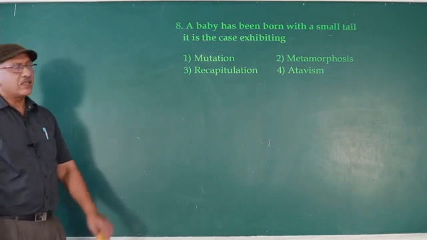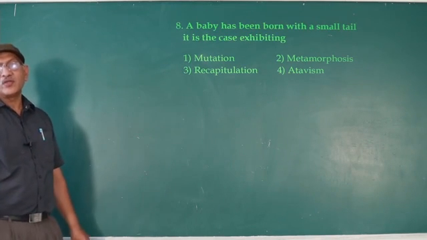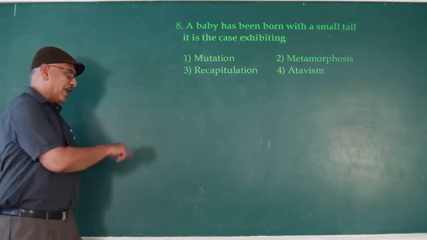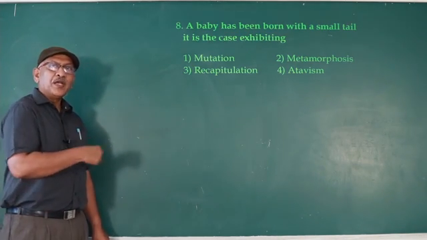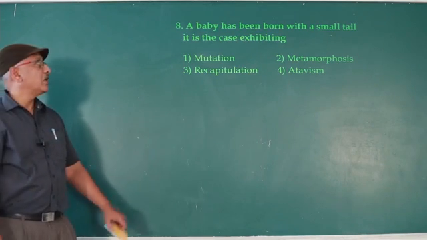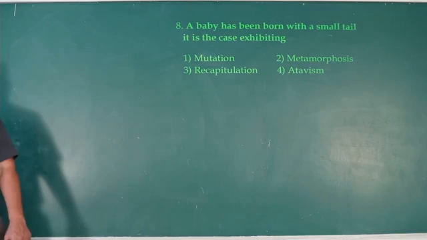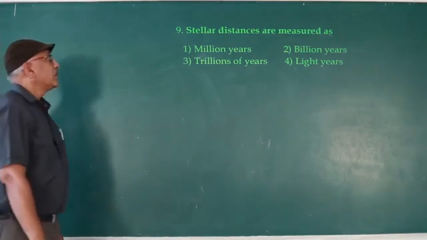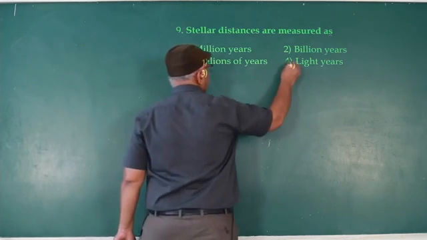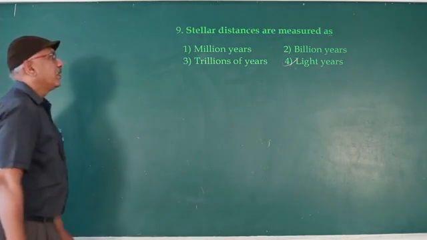Recapitulation theory. Ernst Haeckel proposed the recapitulation theory. Ontogeny repeats phylogeny. The life history of an animal repeats its evolutionary history. It is known as the recapitulation theory. Stellar distances are measured in light years. Light years.